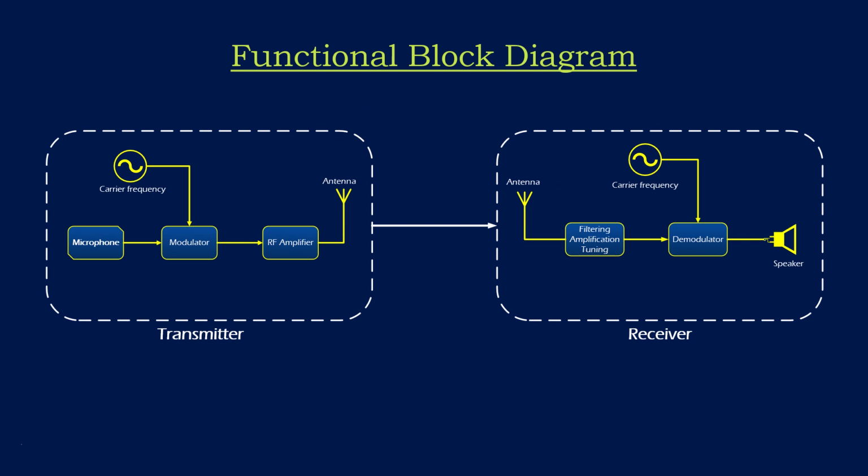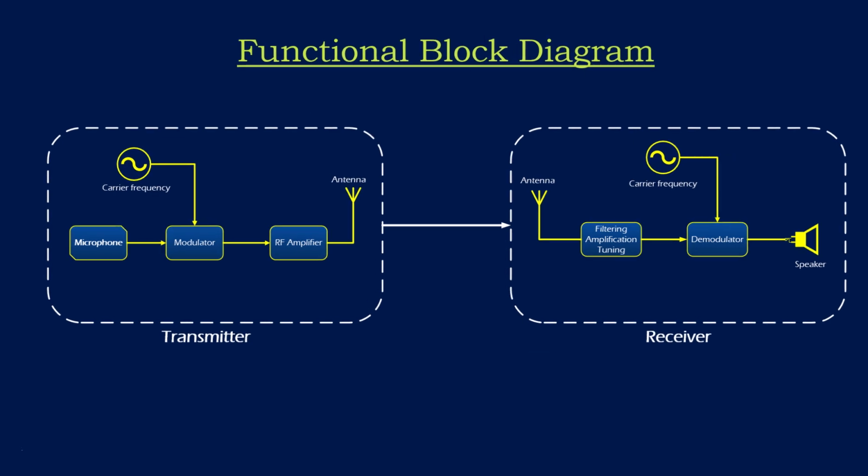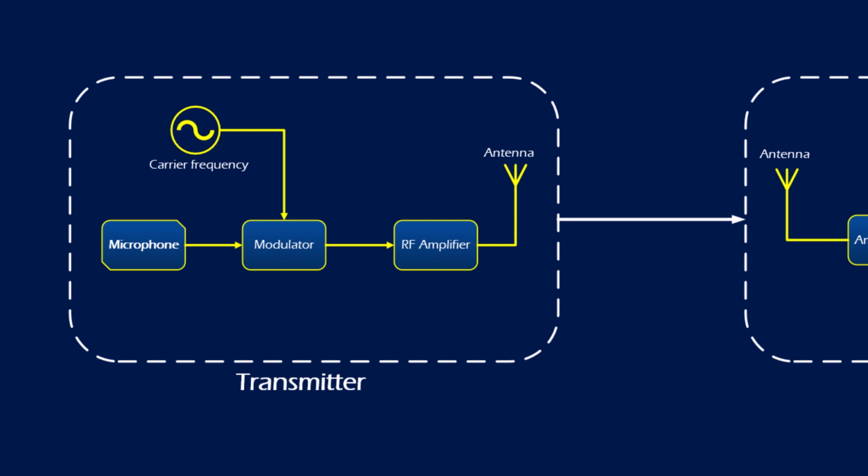This is the functional block diagram of radio. We can divide it into two parts. One part is called transmitter and the other part is called receiver. At the transmitter end, the microphone converts the sound signal to an electrical signal, and then this signal is modulated with the high-frequency carrier signal. Then, this modulated signal is fed to the radio frequency amplifier.